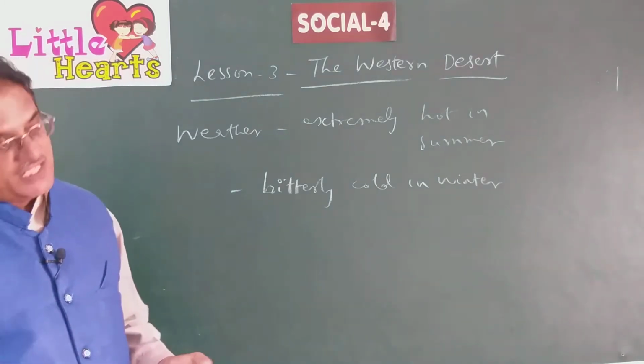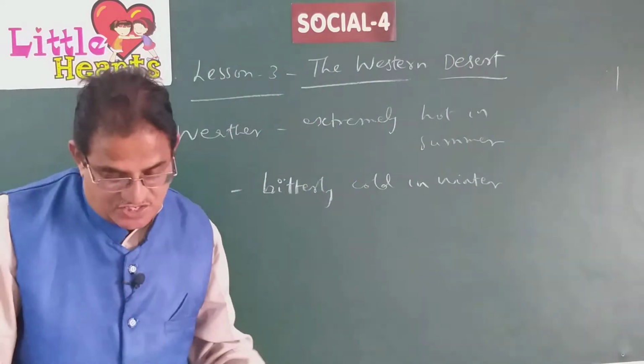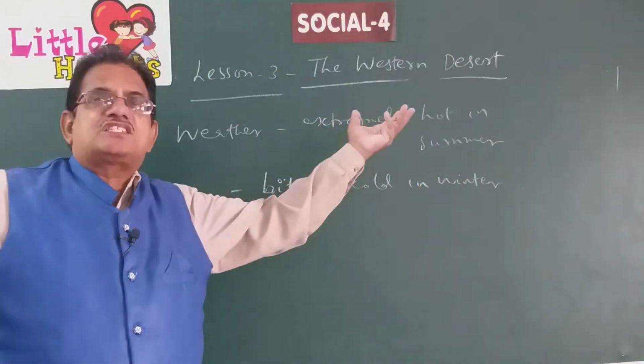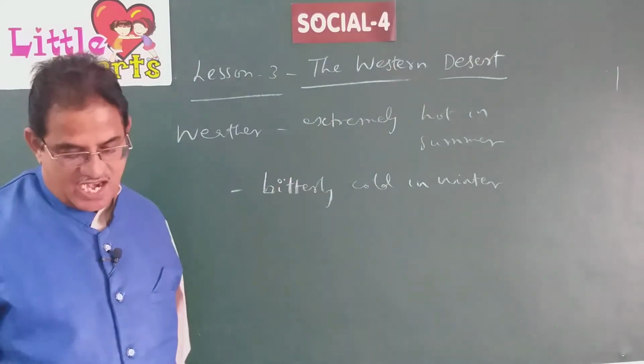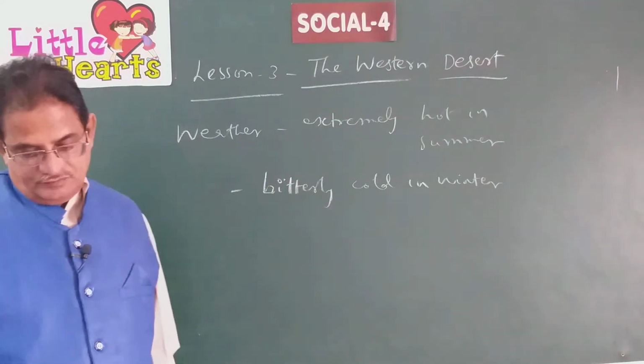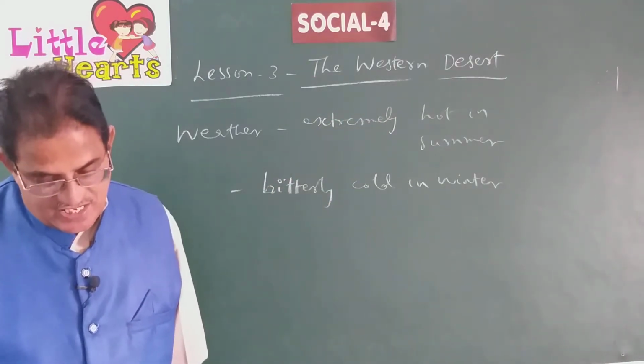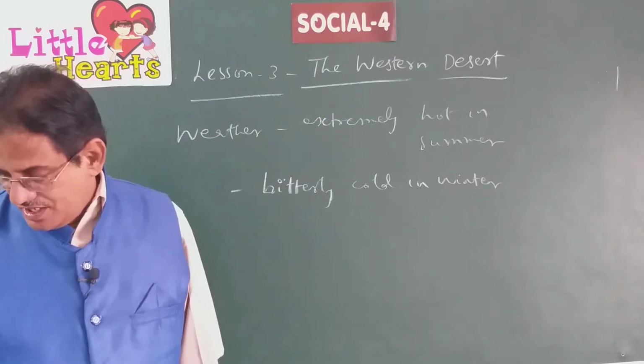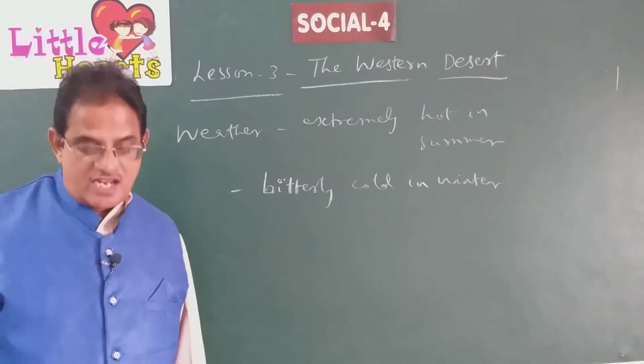That is the reason the temperature also falls quickly in the desert region, because there is a vast stretch of sand there. That is why there is a rapid fall in temperatures between day and night.